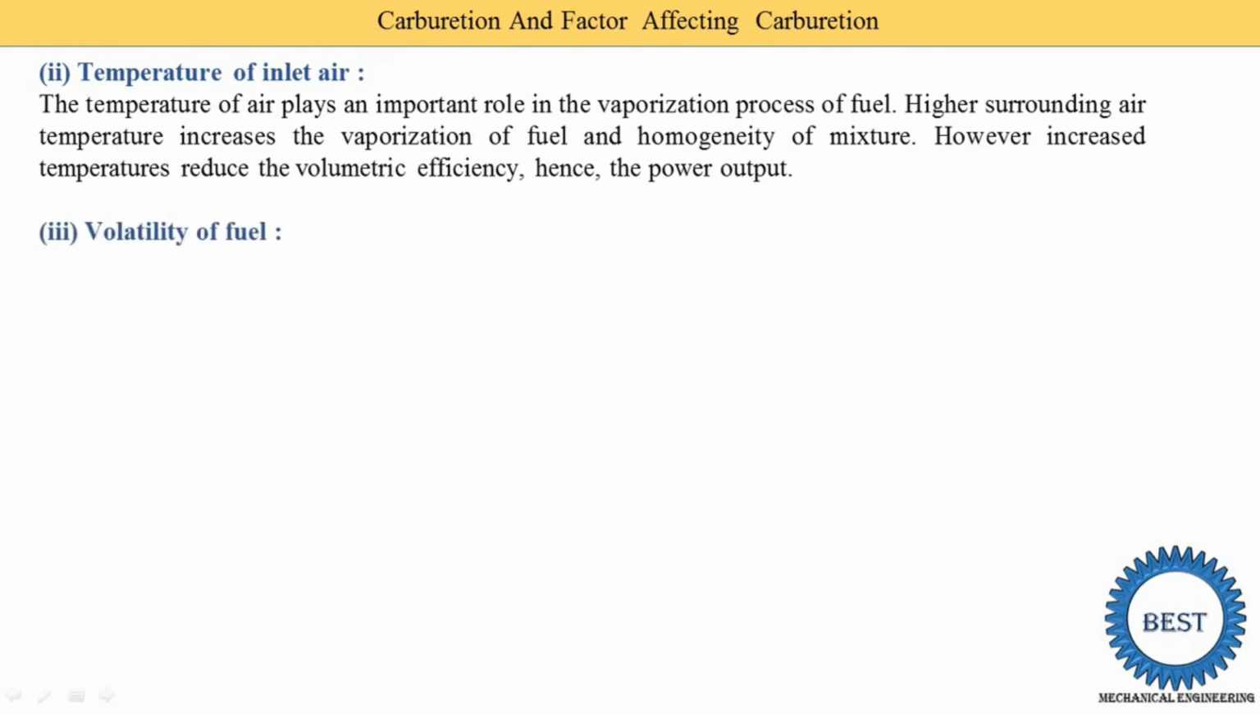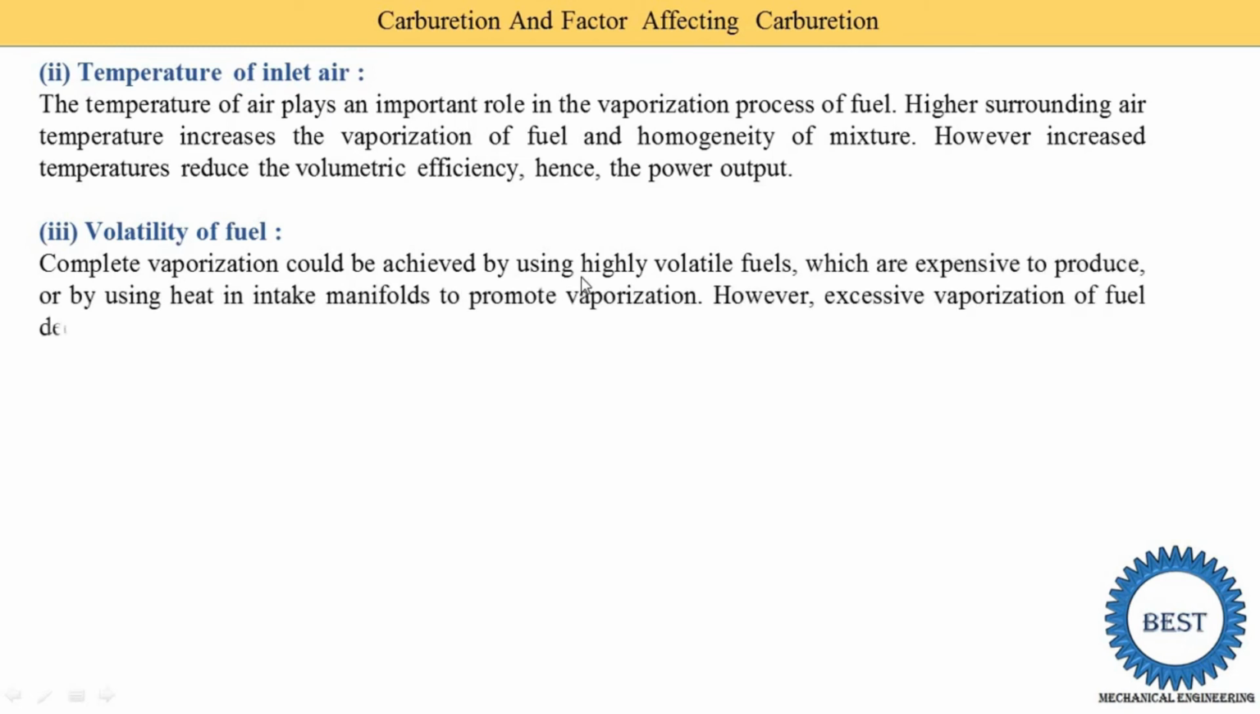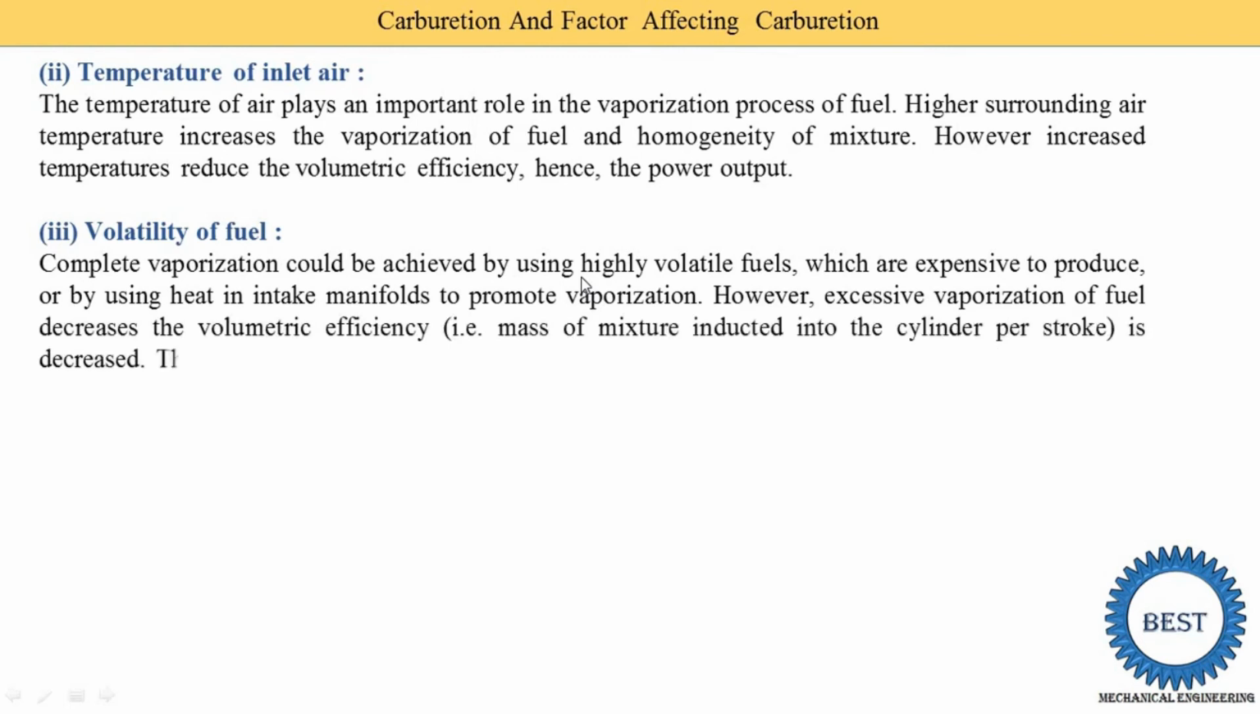The next point is the volatility of the fuels. Volatility means how easily a fuel is converted from liquid to vapor. This is called the volatility of the fuel. Complete vaporization could be achieved by using highly volatile fuels. A high volatile fuel is easily converted from the liquid state to the vapor state. Low volatile means it requires more time to convert from liquid to vapor state. It is called a low volatile fuel.